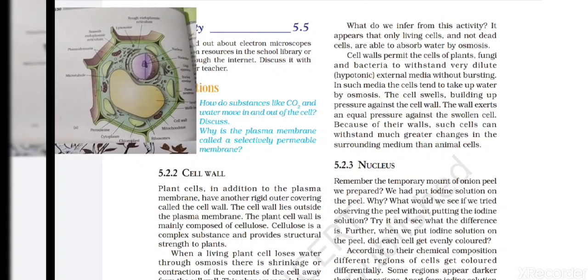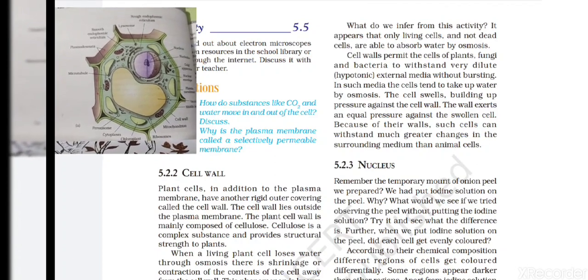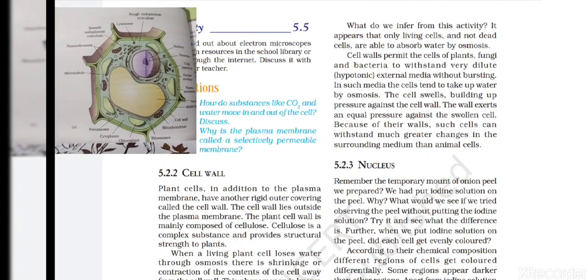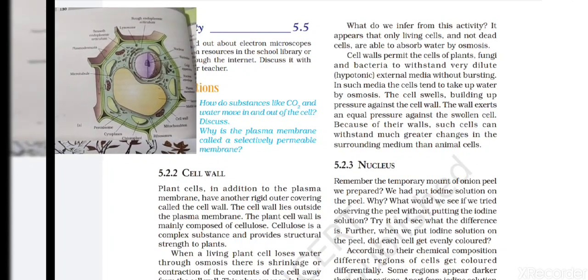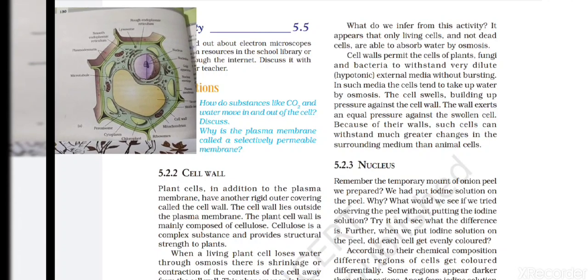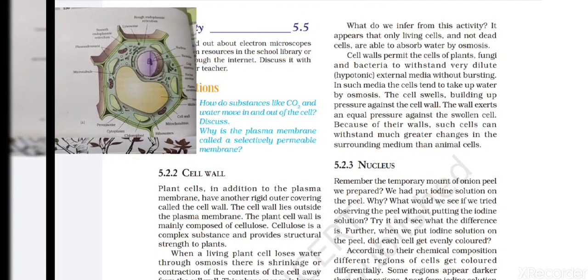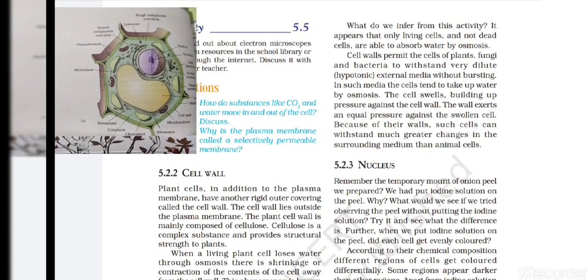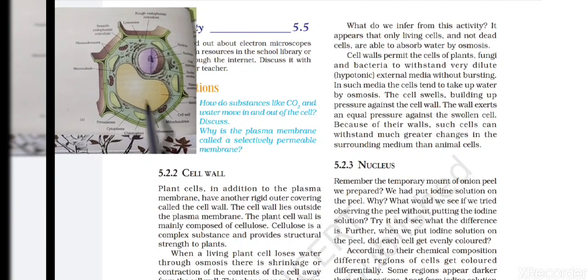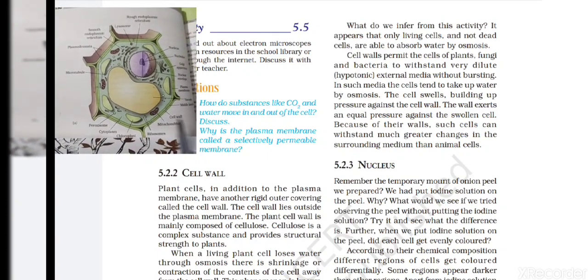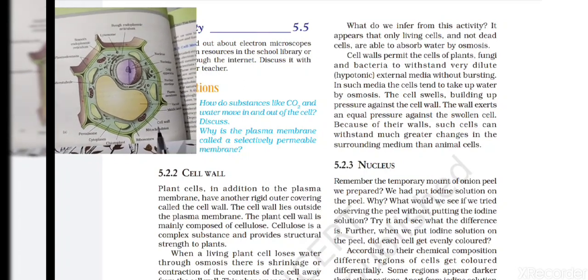This cell wall is found outside the plasma membrane, and it is a distinguishing feature between the plant cell and the animal cell. The cell wall is only found in plant cells, not in animal cells. So we can say that this is the major difference between the plant cell and the animal cell. On the basis of the presence and absence of this cell wall, you can distinguish the plant cell and the animal cell. So here is a diagram of a plant cell, and here you can see the labeling of the cell wall.